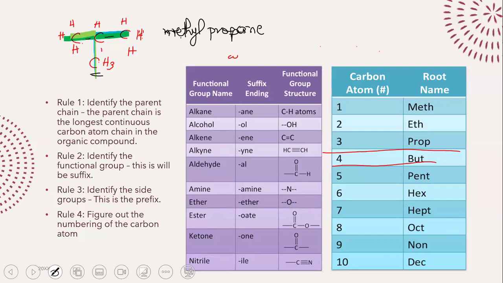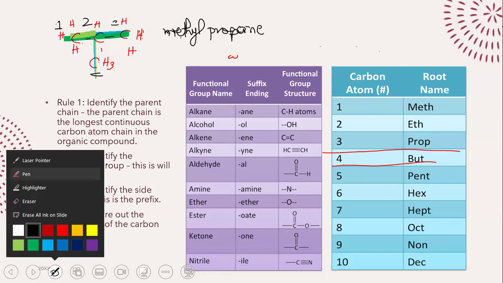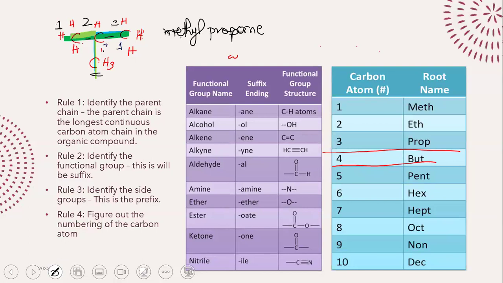How do we go ahead and figure out the numbering? Now, this structure I have drawn is quite easy. It doesn't matter whether I start counting from the left side or the right side, I get the same number. What do I mean by that? I mean that if I count from the left side, 1, 2, 3. Or I decide to count from the right side, 1, 2, 3. Regardless of which side I decide to count from, the methyl group is on carbon atom number 2. So this was an easy structure for us to number.